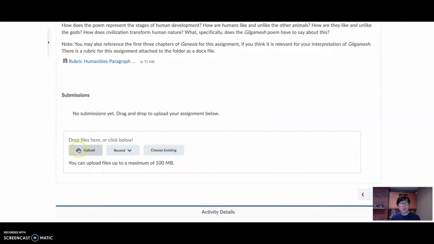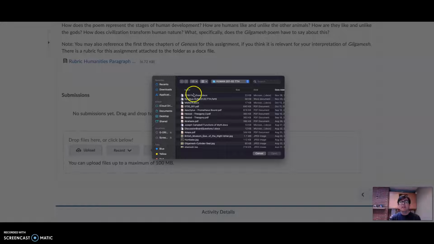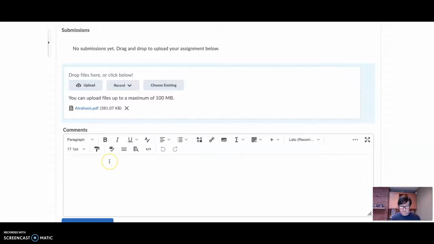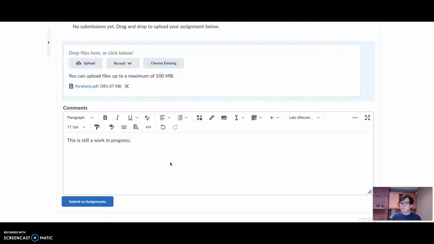So you click upload, and then you find your document on your menu. If there's something you want me to know about the assignment you're submitting, like this is still a work in progress, you don't have to include any comments, but you can.